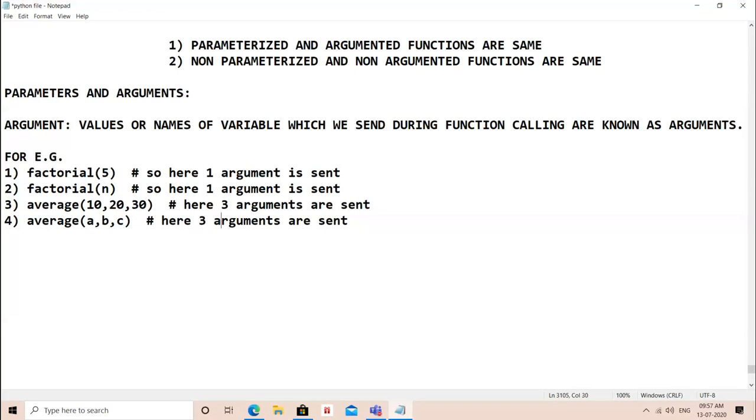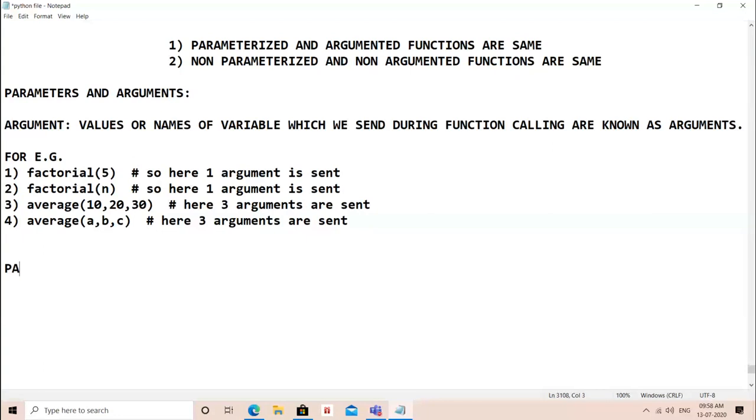Here 3 arguments are sent. The difference between third and fourth is third will be finding the average of 10, 20, 30 fixed values, and fourth will be finding the average of A, B, C. That means you have to first enter the value of A, B and C before calling the function. Then it will call. This is the meaning of argument.